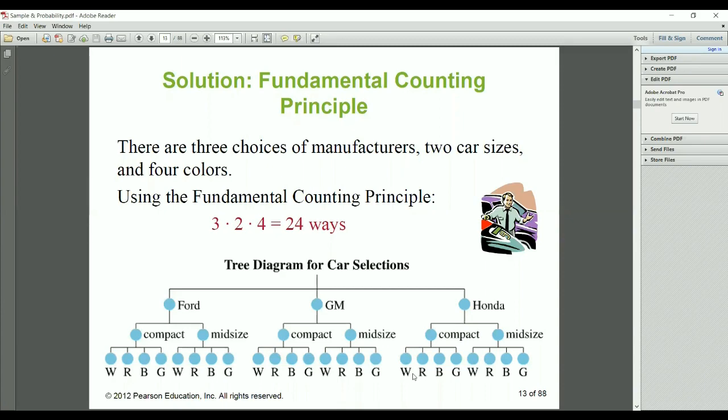First, Ford, GM, Honda. Ford may be compact or mid-size, GM may be compact or mid-size, and Honda also has those 2 possibilities. After that, in compact there is white, red, black, or green color. Then mid-size also has white, red, black, green. You can make this tree diagram if you don't understand, but this is the counting principle. Using the counting principle is the easy way to understand the sample space.